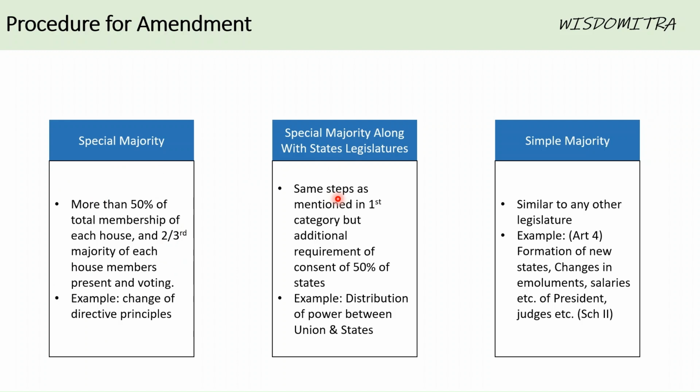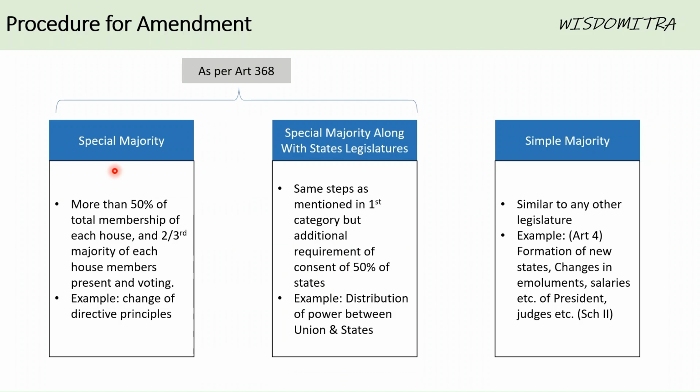And then there is a second methodology of amendment, which has the same steps mentioned in the first category, but with an additional requirement of consent of 50% of states. Example, distribution of power between center and state. So if there are any amendments that are impacting the federal structure of the constitution, they are supposed to get the consent of 50% of the states. So that's the second way in which amendment happens.